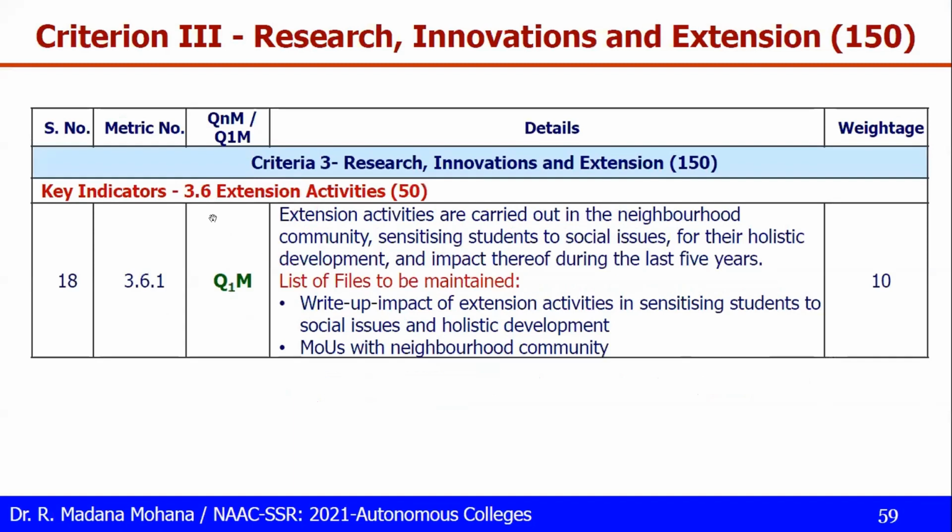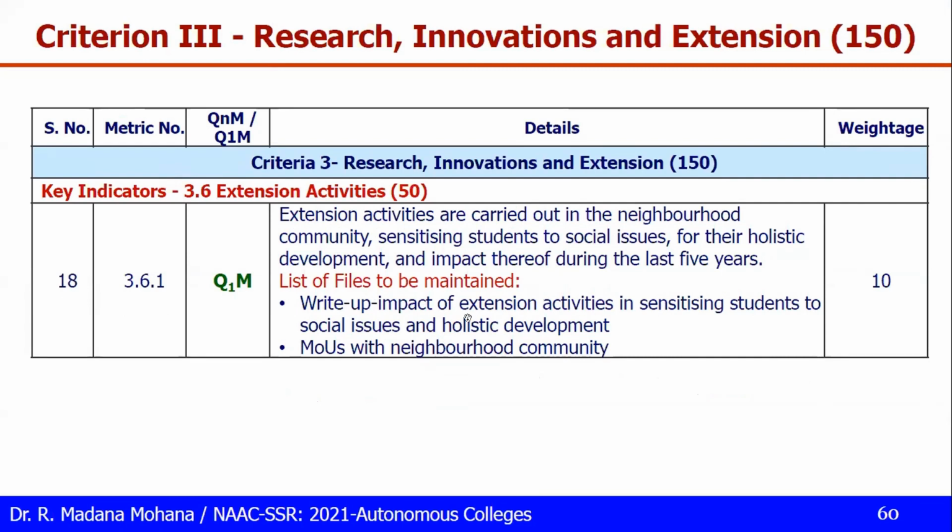So then coming to 3.6 extension activities. First, 3.6.1, this is a qualitative metric. We have to provide a description with supporting documents. Extension activities carried out in the neighborhood community, sensitizing students to social issues for their holistic development, impact for the last 5 years. So write up the impact of extension activities: for every activity, what is the outcome and impact.